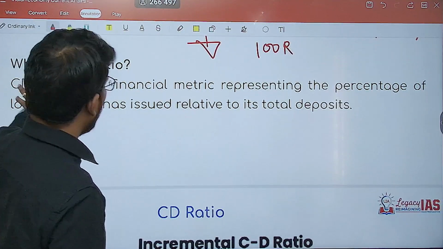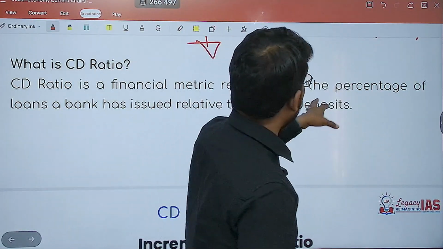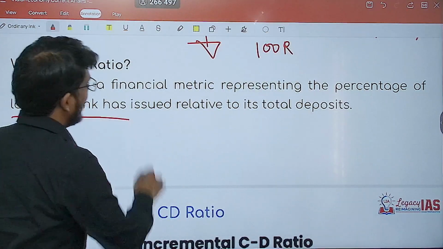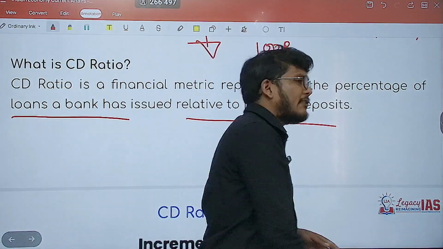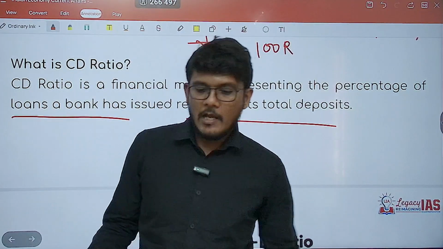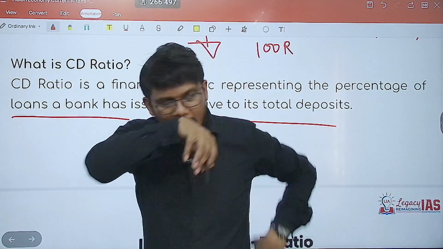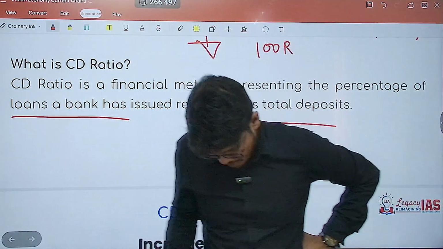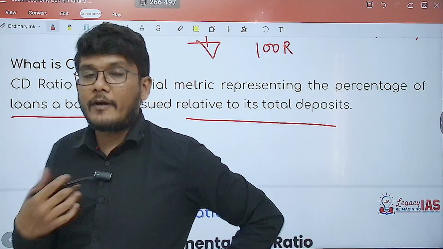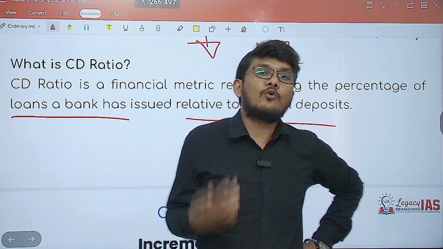So CD ratio is what? Financial metric representing the percentage of loans a bank issues relative to its total deposits. Now, lower the CD ratio, the better it is in one way. That means the deposits are more, credit is less, but then it cannot be too low.